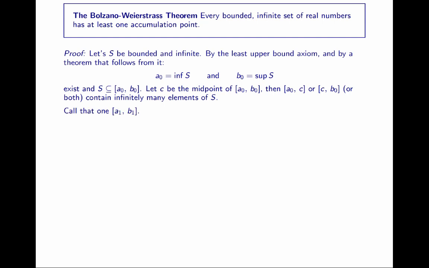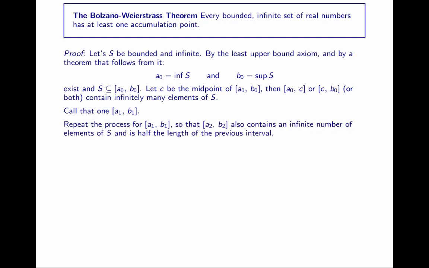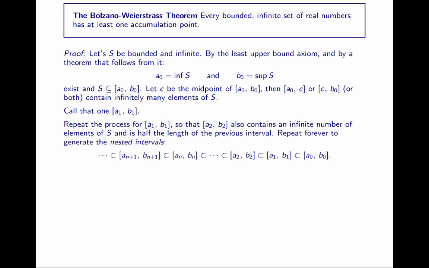So we'll call that one A1 to B1, whichever has infinitely many values. It's the interval that we zoomed in on in the illustration. So let's repeat the process for A1 to B1 so that A2 to B2 also contains an infinite number of elements of S and is half the length of A1 to B1. And let's just keep doing that forever.